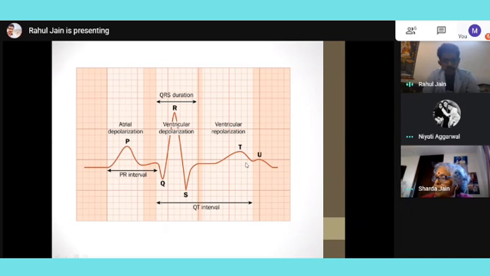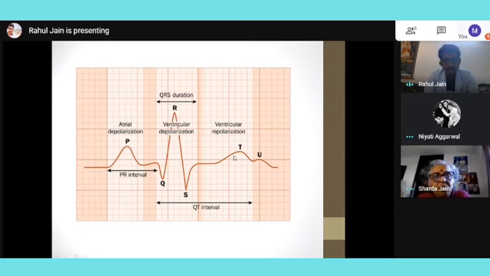One logical question which will come to everyone's mind at this time is that the contraction is a positive wave, which is very logical and understandable, but why is the relaxation also a positive wave? By the concept we read, the relaxation should have been a negative wave, but it is not. The reason is that in the heart there are three layers: endocardium, myocardium and epicardium. When I say contraction, it always happens in the direction from endocardium to epicardium, but the relaxation happens opposite, from epicardium to endocardium.